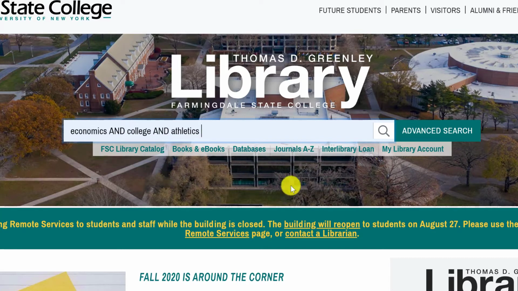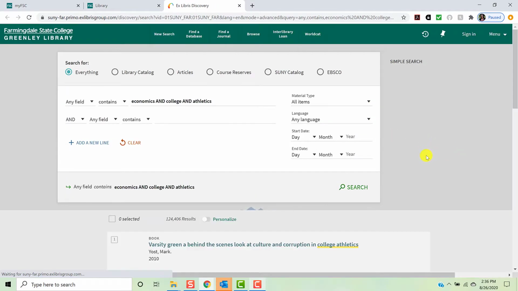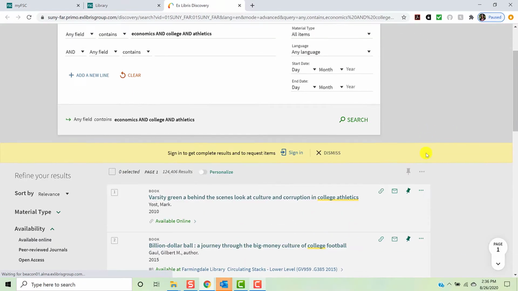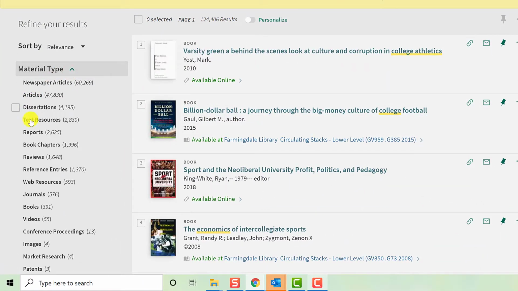Putting and between each of these terms tells the catalog that I want only those books and ebooks that have each of these three words somewhere in the record for the item, which is basically a detailed description of the book or ebook. Once we have our initial search, we'll want to refine it further to ensure that we are only getting books and ebooks. To do this, go to the menu of limiters on the left side of the page. Expand Material Type and select Books.